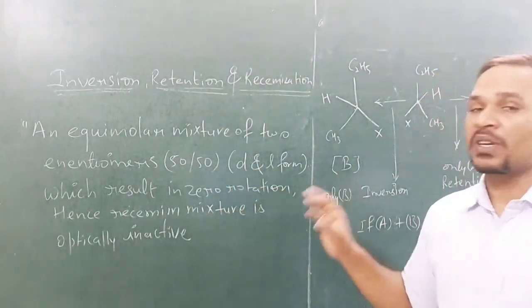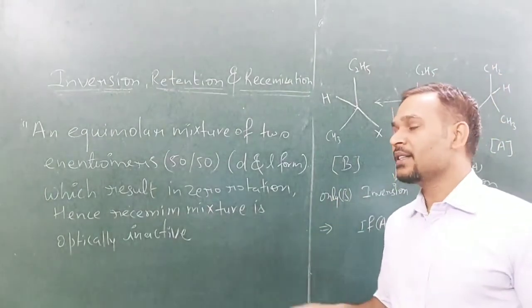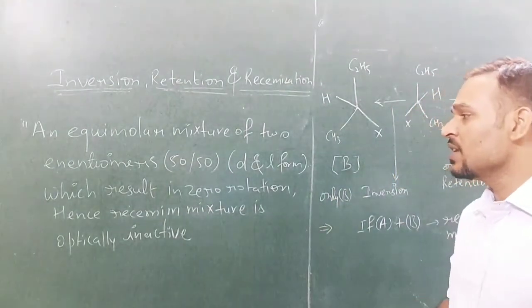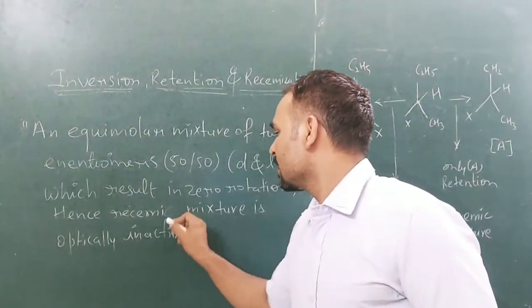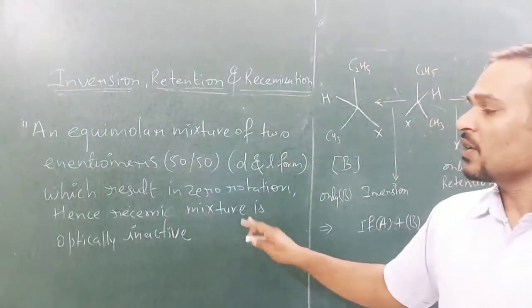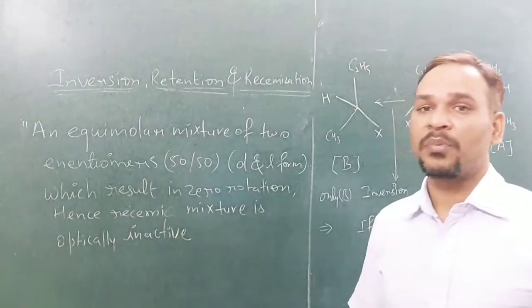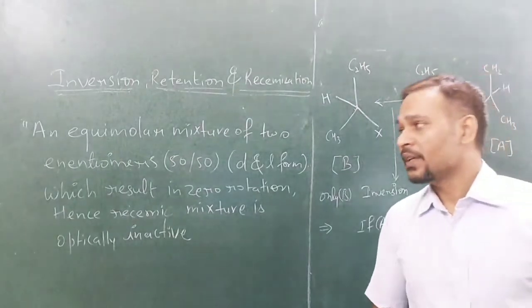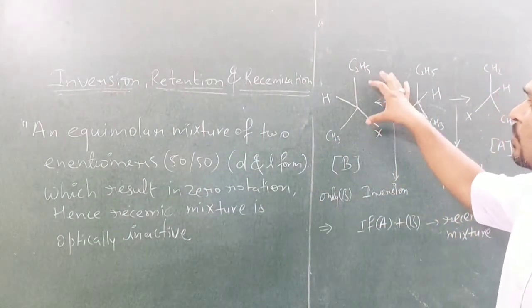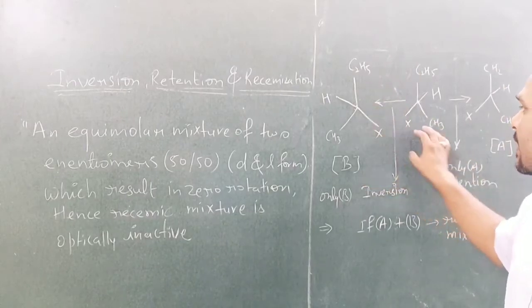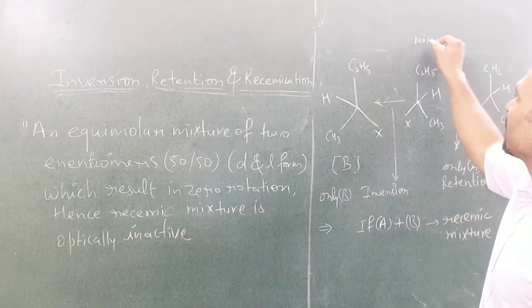zero rotation. इसमें क्या होगा? प्लेन पोलराइज का रोटेशन जो है वो जीरो हो जाएगा. Hence a racemic mixture is obtained. A racemic mixture is optically inactive. Right, here I have taken one example. Suppose this is the 2-halobutane, right? Here you can see this is the main product I have taken.